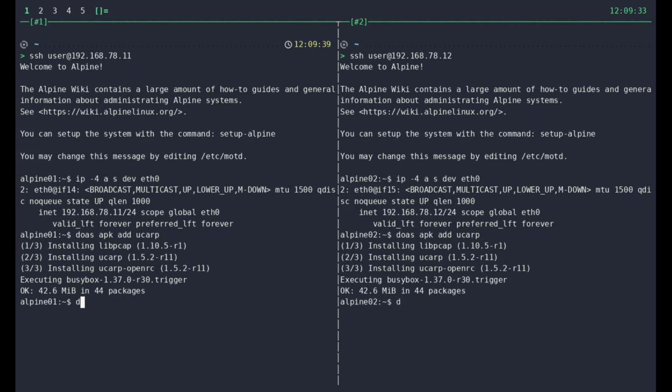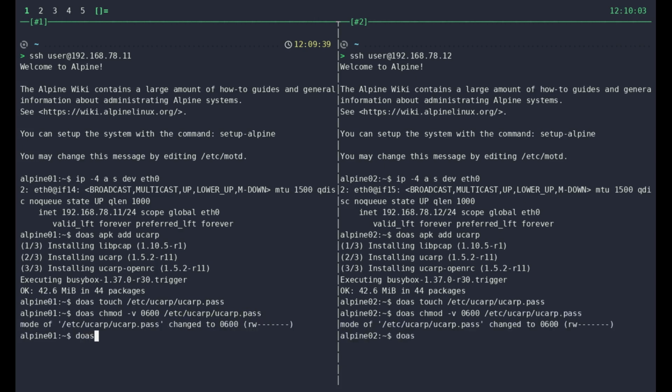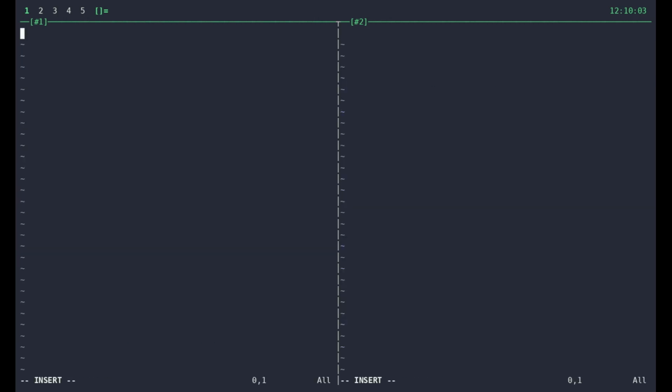Then, I create the password file at /etc/ucarp/ucarp.pass. And I restrict its access permissions only for root, the user running the UCARP daemon. The password has to be the same on each server. This gets encrypted and is not sent in the clear.